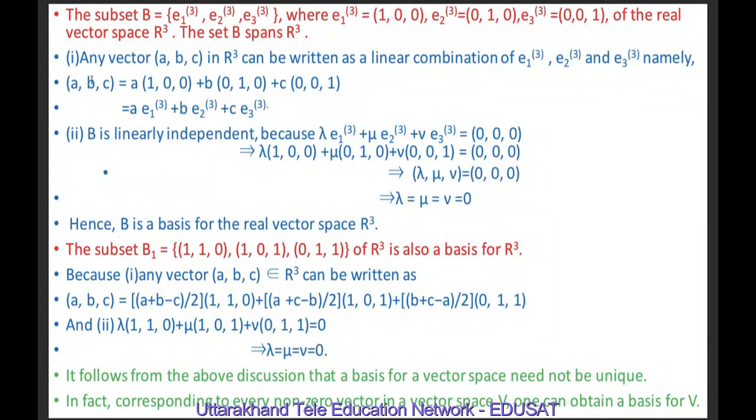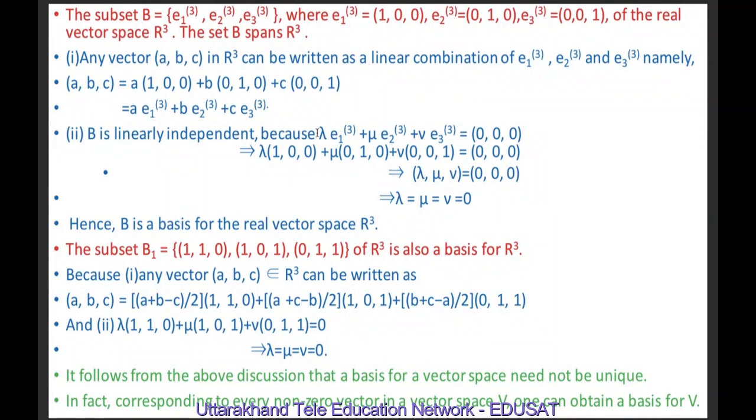So we have shown that any vector a, b, c which is an element of R cube can be expressed as a linear combination of elements of B, which are 1, 0, 0, 0, 1, 0 and 0, 0, 1, or E13, E23, E33.